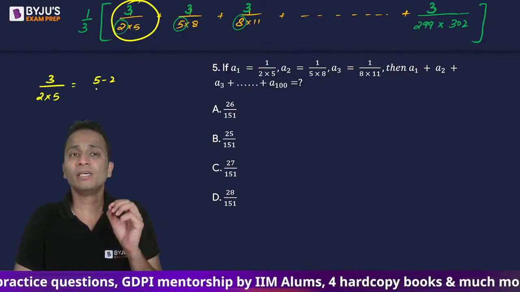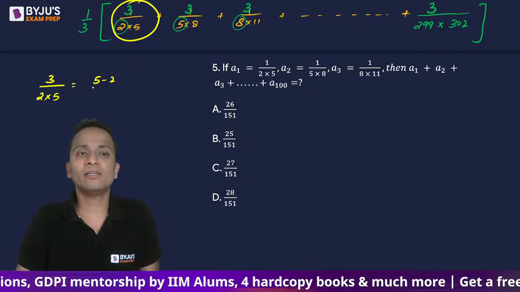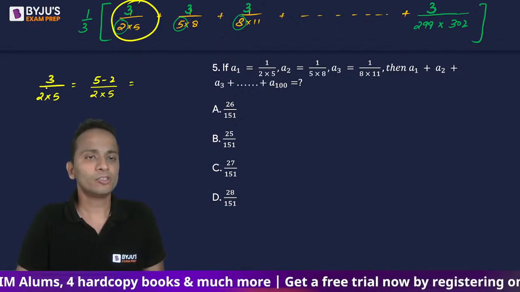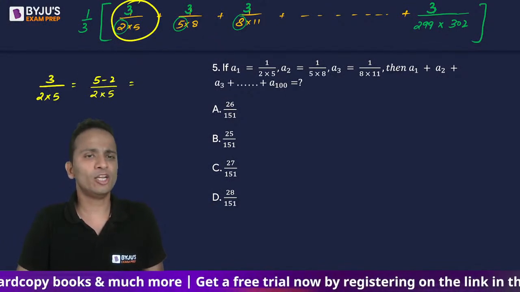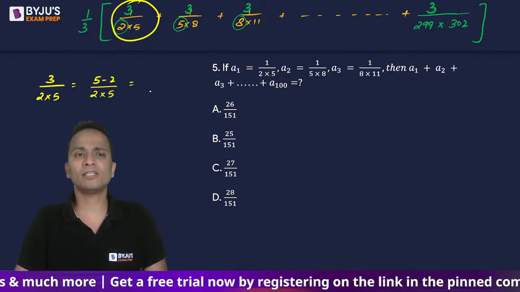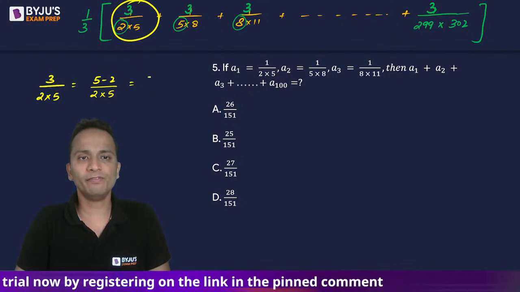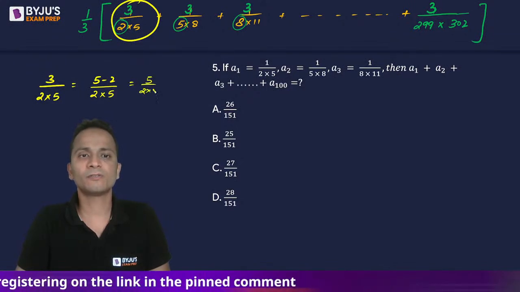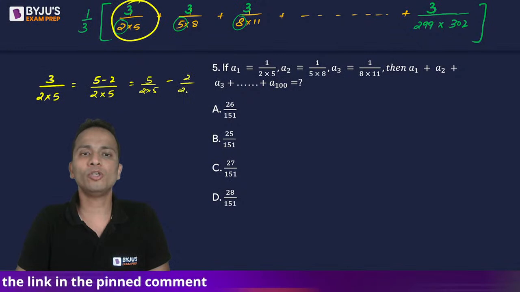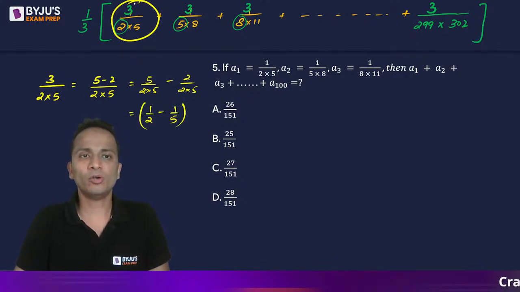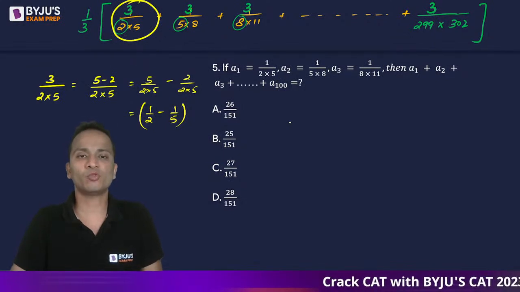So what I'm doing is I'm writing the numerator as the difference of the denominators, 2 into 5. So 3 को मैंने लिख दिया 5 minus 2 and denominator as it is. Now you can separate the numerators. So it will become 5 upon 2 into 5 minus 2 upon 2 into 5. Simplifying this, it will become 1 upon 2 minus 1 upon 5. So this term, as you can see, I have converted into 1 upon 2 minus 1 upon 5.